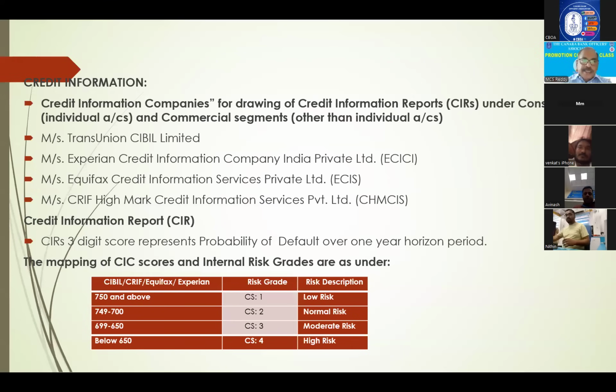In these credit reports, if you get marks of 750 and above, it is low risk. 749 to 700 is normal risk, 699 to 650 is moderate risk, below 650 is high risk. This is how we categorize based on marks: is the customer a low risk person or a high risk person, right?